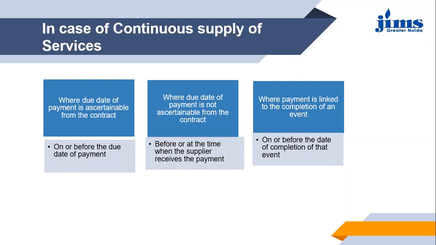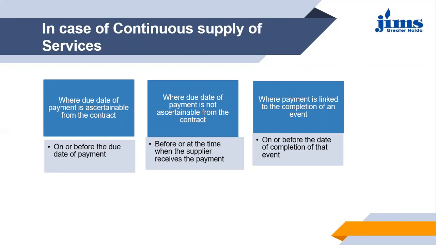So with such events, when the date has not been mentioned anywhere, but it is related to certain targets or certain completion of an event, in that case, the invoice has to be generated on or before the date of completion of that event. So when that event gets completed, when that target gets achieved, the date at which the target is achieved will become the maximum time limit for the generation of the tax invoice.